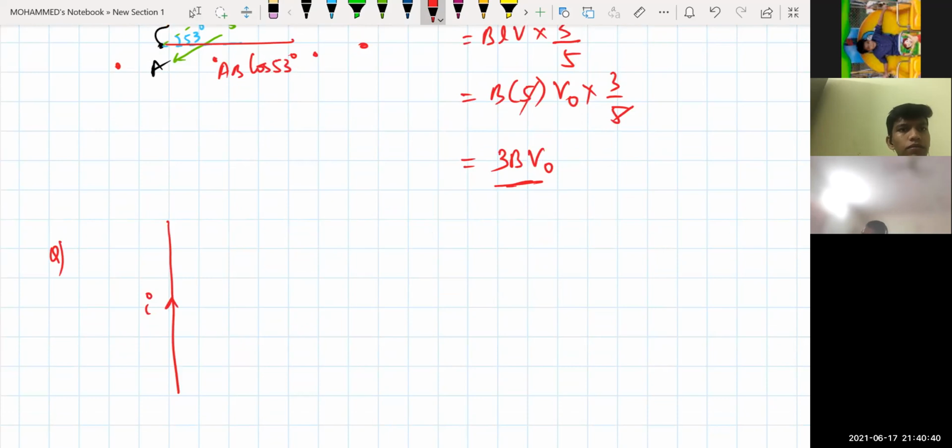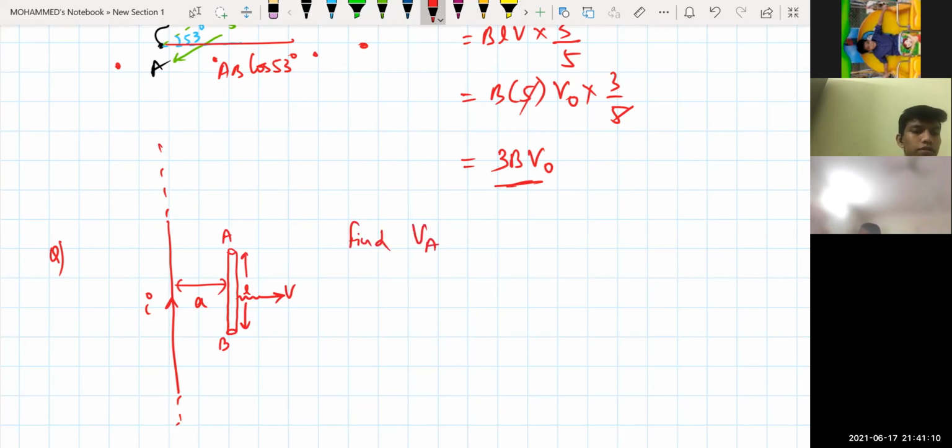This is a wire carrying current, an infinitely long wire. Now, just beside it, I'm keeping a small conductor at a distance of, say, A. The length of the conductor is, say, L. This conductor is moving in this direction with a velocity V. This is terminal A, and this is terminal B. Now, my question is, find VA minus VB. Questions like this come at a slightly advanced level.